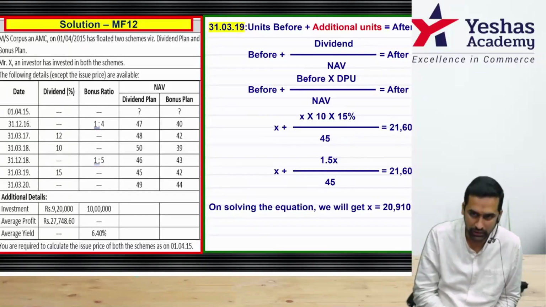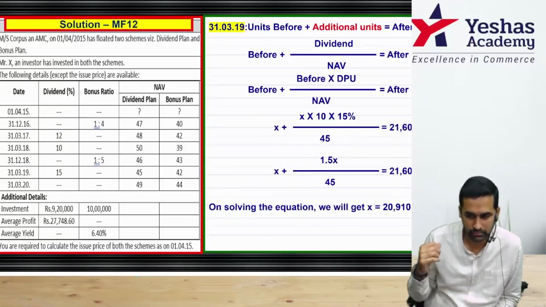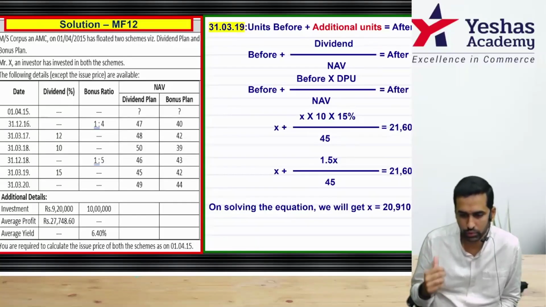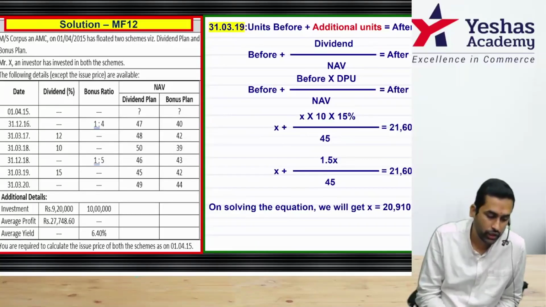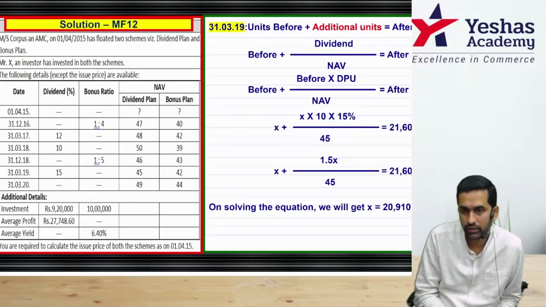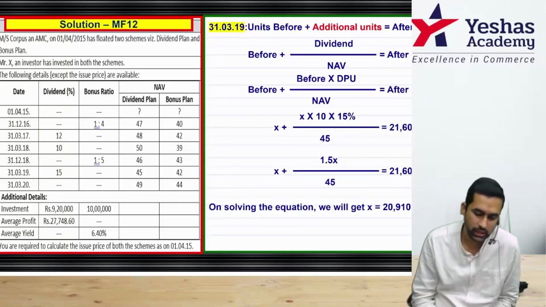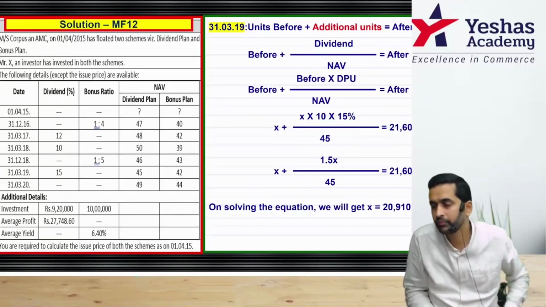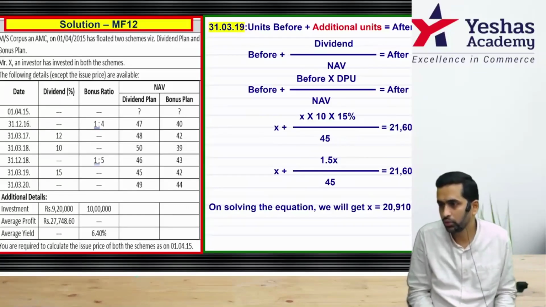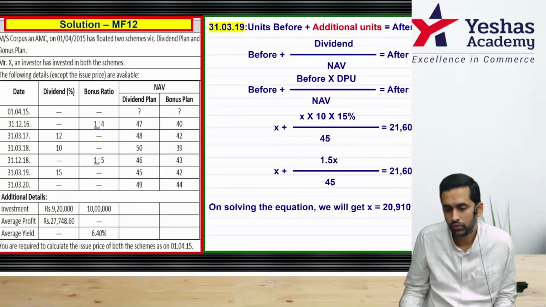Dates are very important. Starting from the bottom. So, 31/3/2019. Units held before plus additional units is equal to units after.